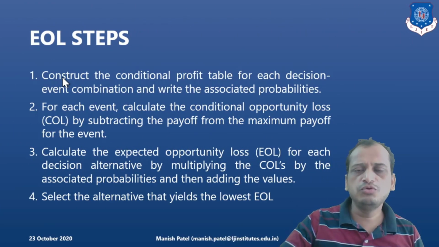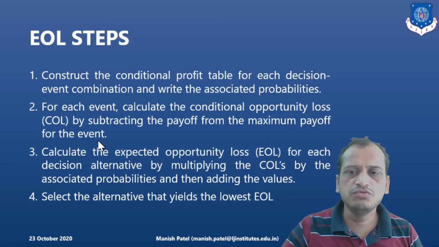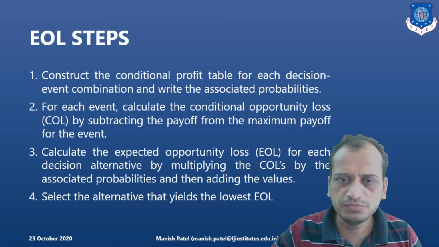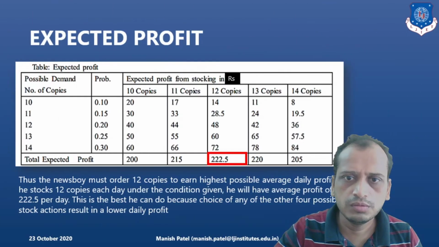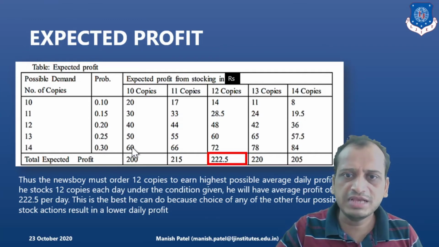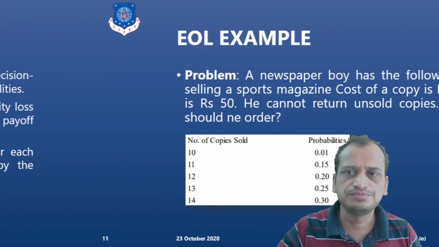Again, we have the conditional profit table, and the steps are the same. But out of that, you prepare the opportunity loss table by subtracting the payoff from the maximum payoff for the event. That is how you calculate it. So here, if you see the expected payoff, the maximum was 60. So out of the 60, you will deduct that amount. So let's look into the example so that you can easily understand.